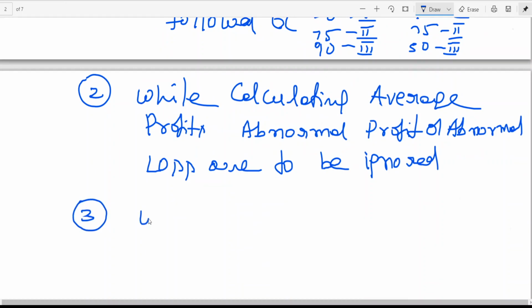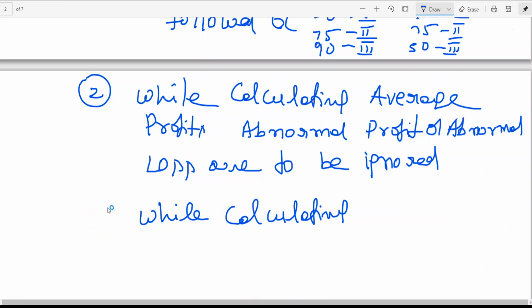Then similarly, while calculating average profits, I think these are all the notes I am giving. We don't have any adjustments on this. Previously we used to have this in CPT bits. But just remember this. Here I want to add one thing before I take this note.